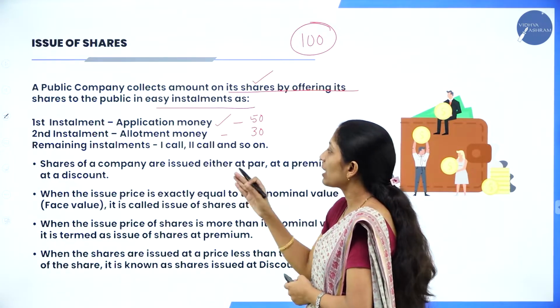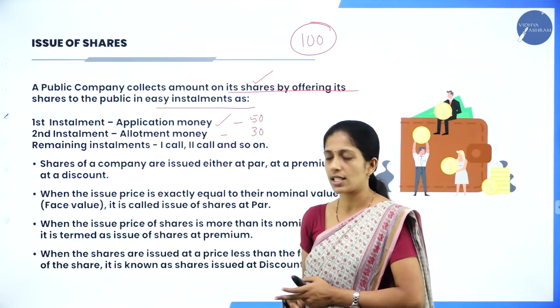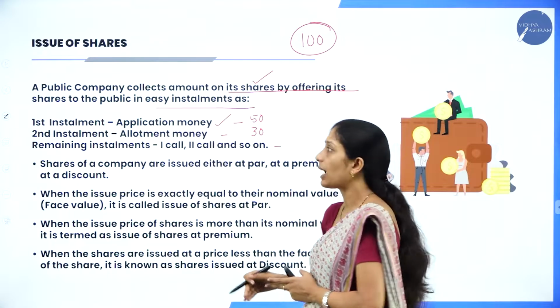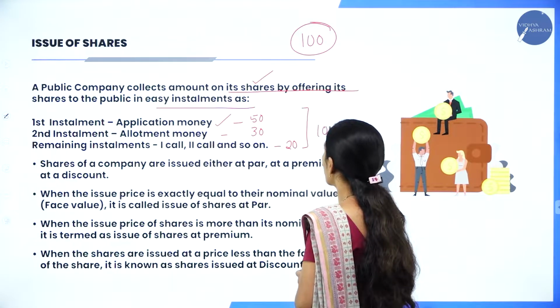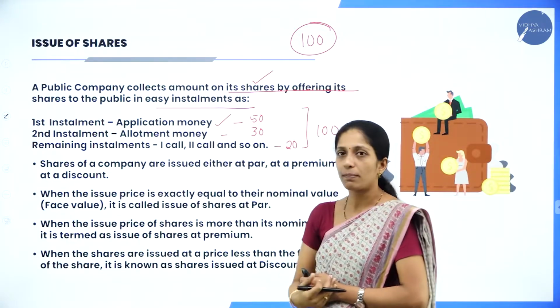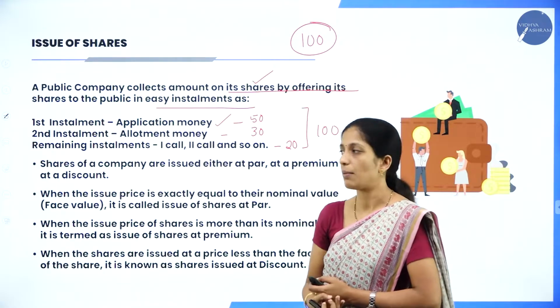And the remaining installments are first call, second call and so on. There may be a number of calls, where they will tell the shareholders to pay the remaining amount. The remaining amount is 20, so wholly it is 100 rupees: 50 at the application stage, 30 at the allotment stage and 20 at the call stage. These are the installments.